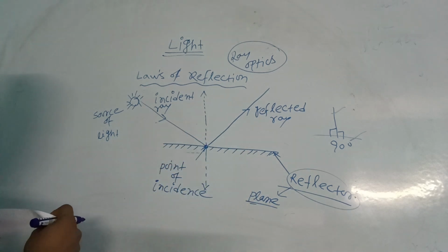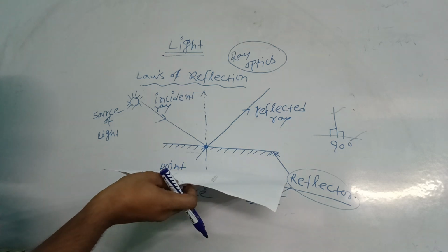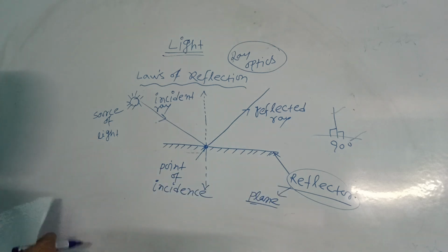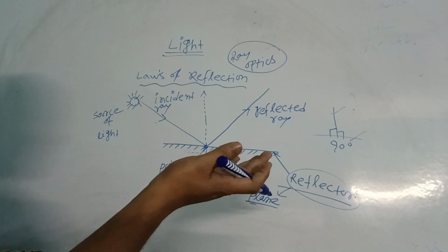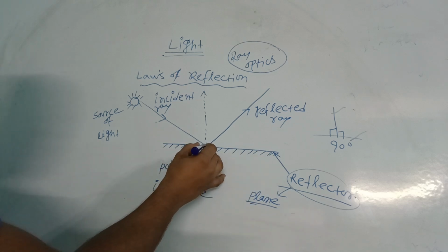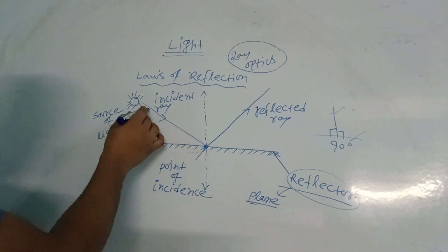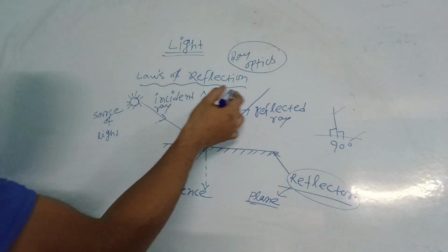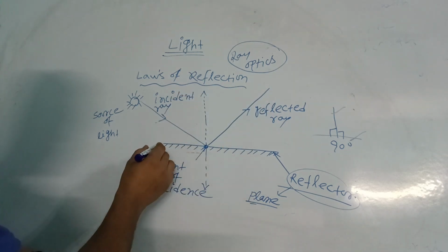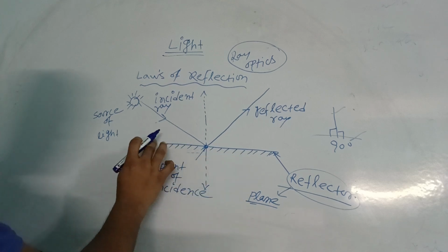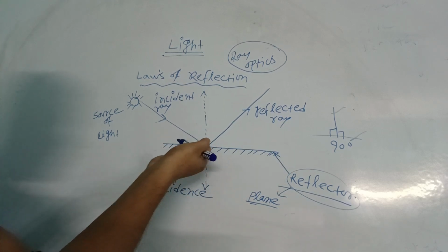You can see this one. If we consider an A4 page, this page is nothing but a two-dimensional plane. If we consider one point here, the incident ray, reflected ray, and the normal lie on the same plane. Brother, they are on the same plane only, right?